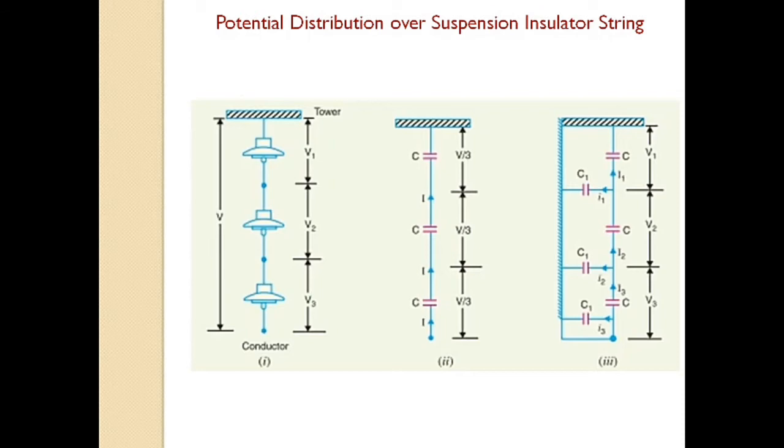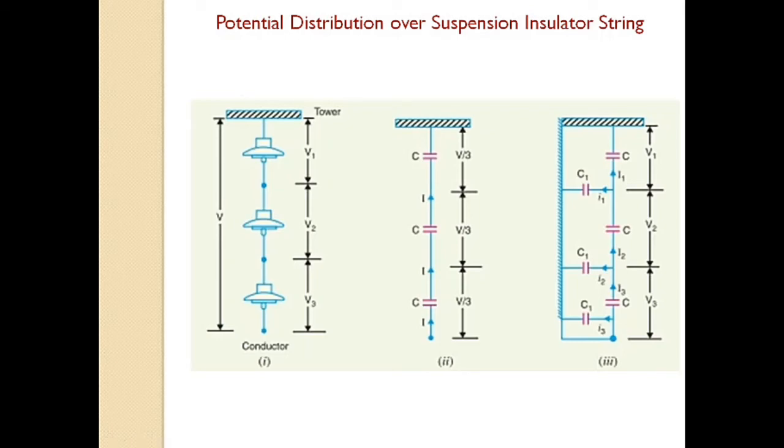Second, the disc nearest to the conductor has maximum voltage across it, that means V3 is higher than V2 and V1. As we move towards the cross arm, the voltage across each disc decreases. The unit nearest the conductor is under maximum electrical stress and is likely to be punctured.